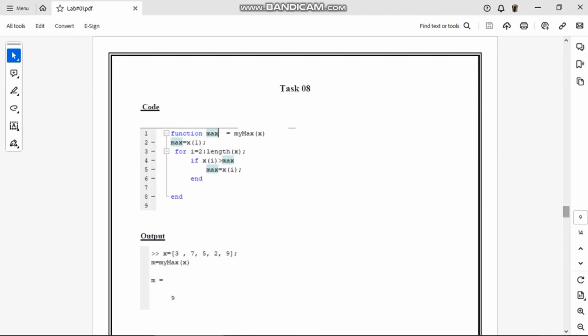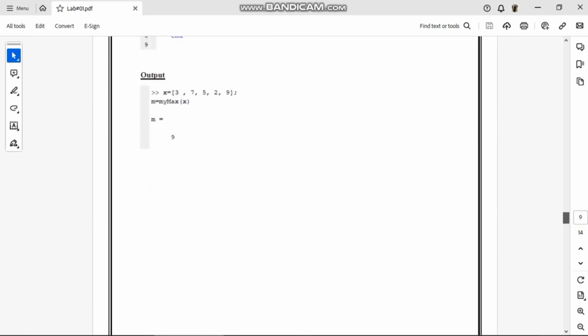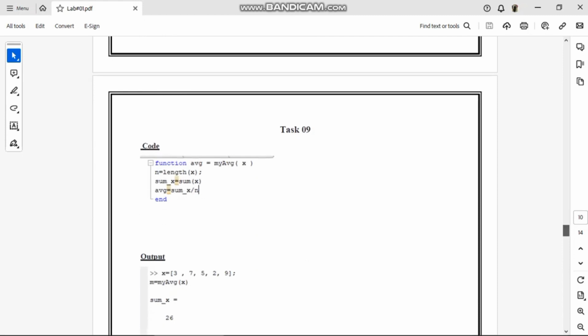to 2. Now moving on towards task 8. Again the same for loop approach has been used, with an if inside the for. Then in the output I again used my array as 3 7 5 2 9, and then again called my function, m is equal to mymax(x), and the output has shown me the answer, m is equal to 9.